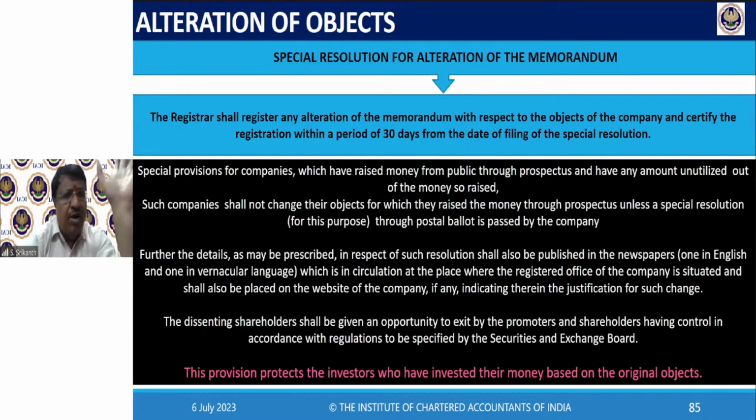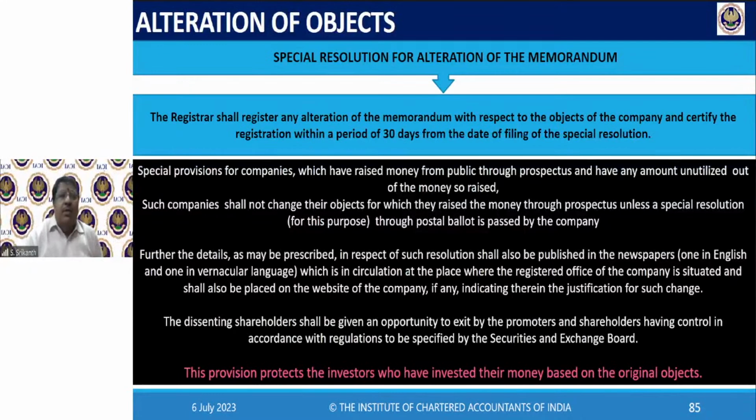The bank will say, we will fund your project, but first you amend your memorandum, objects clause, to include specifically biogas. So you have to amend it by passing a special resolution, then go for ROC registration, get that registration certificate, and file it with the bank. Only then the bank will allow you to borrow or utilize the money.